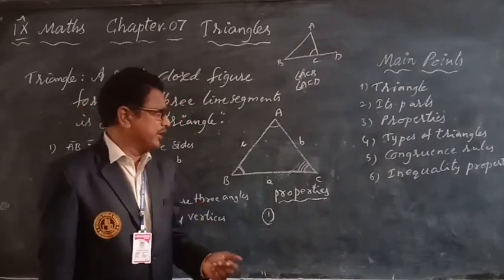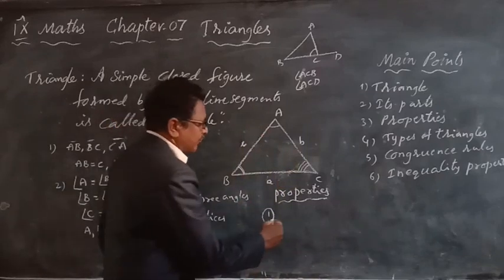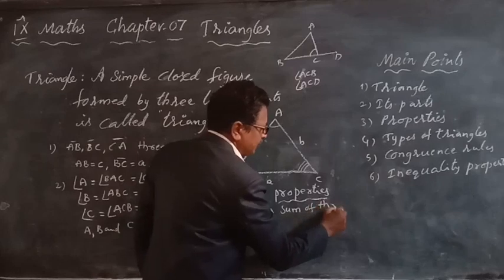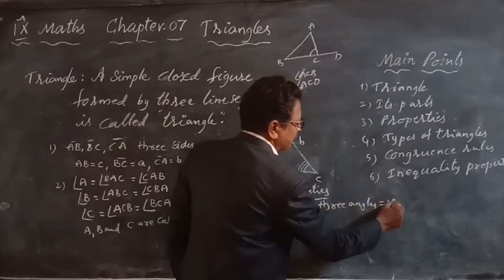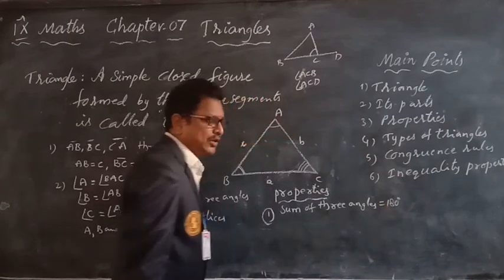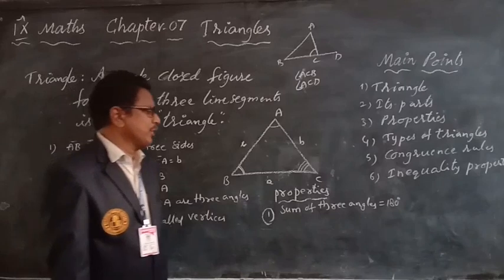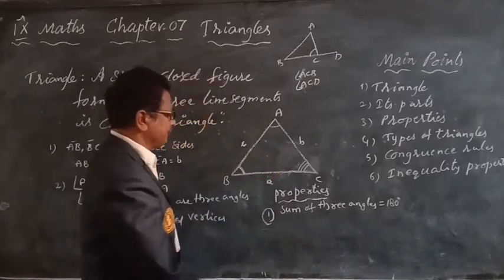What is the angle sum property? The sum of the three angles of a triangle equals 180 degrees. That is the angle sum property.